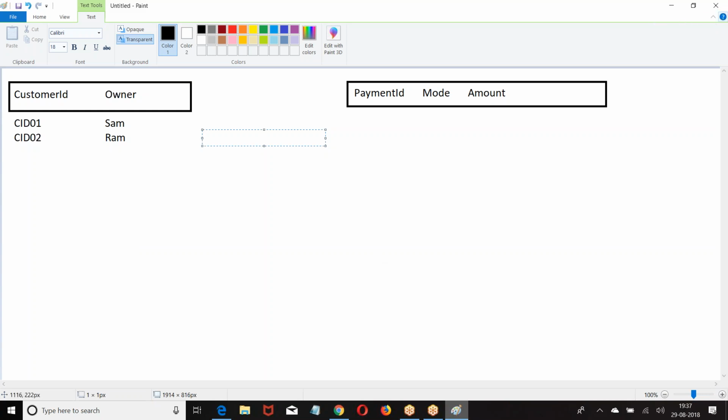Primary point: master detail is a data type of a field which is used to create a relation between two tables.